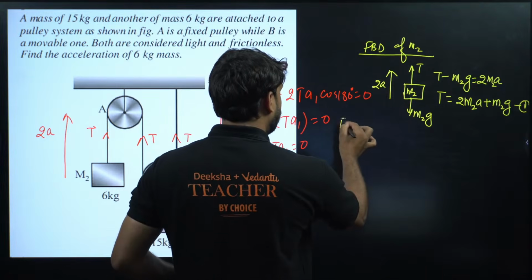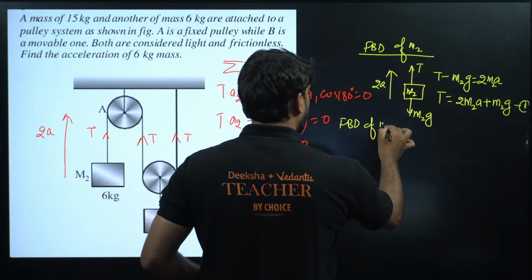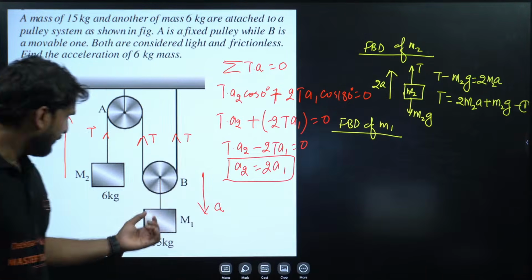Now, FBD of M1. Now draw the FBD of M1. This is M1 here.